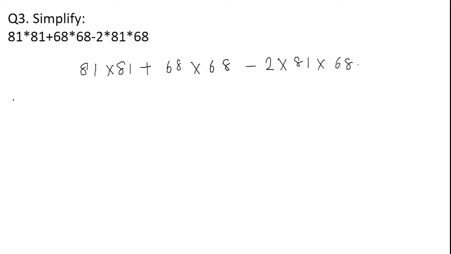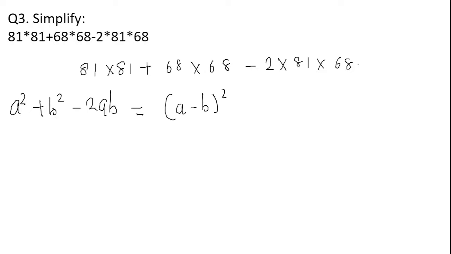The third question of this lecture is again a question of simplification, where they have written 81 into 81 plus 68 into 68 minus 2 into 81 into 68 is the question. Okay, now how to solve this particular question? Again, this is a simplified version of a square plus b square minus 2ab, that is a minus b the whole square.